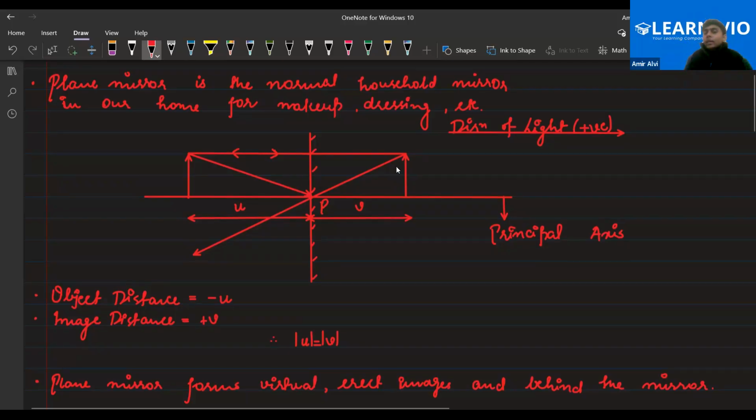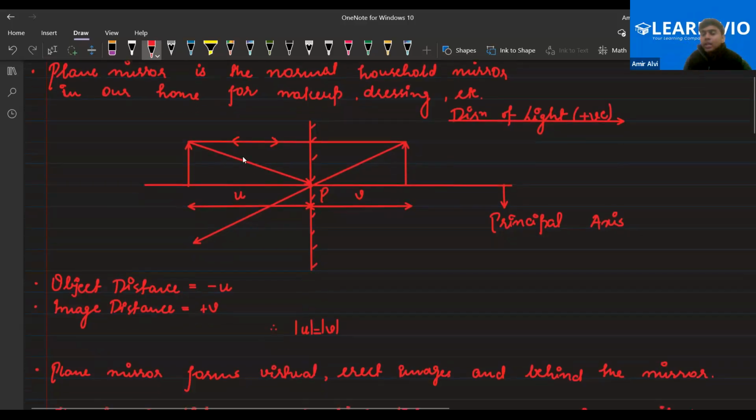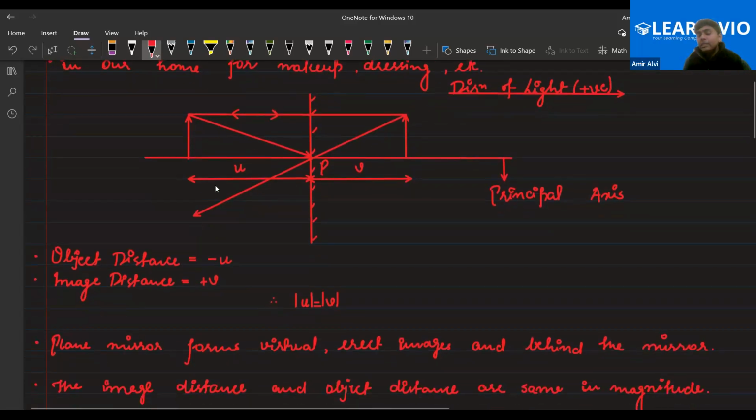So in a plane mirror, the image formed, as you can see, the height of the image as well as the object, both are the same. So the image formed is the same in size. And if you have placed the object 30 centimeter away from the plane mirror, the image will be formed behind the mirror at the same distance, 30 centimeter. When you see yourself in a mirror, if you are standing very far away from the mirror, you will see that the image also looks like you are very far away from the mirror, that is, behind the mirror. That is the case in a plane mirror.